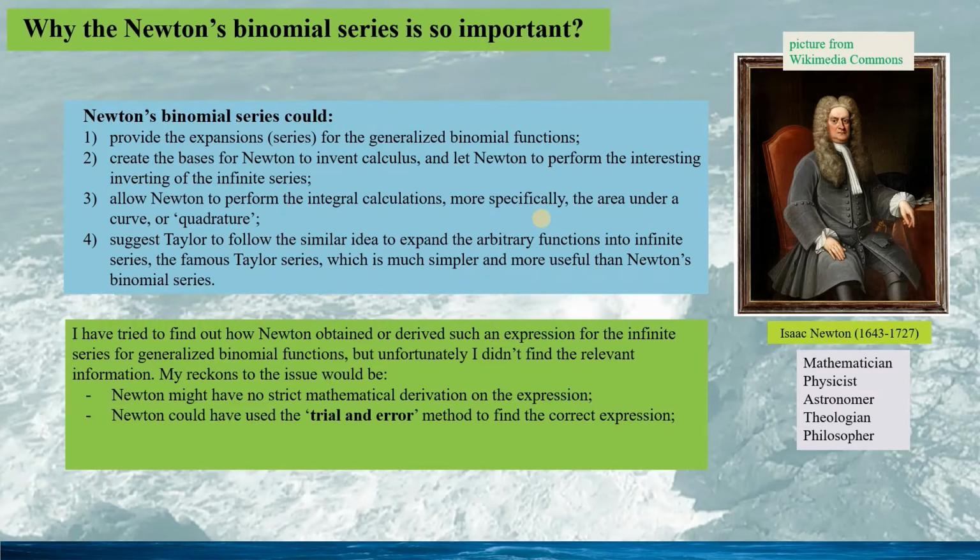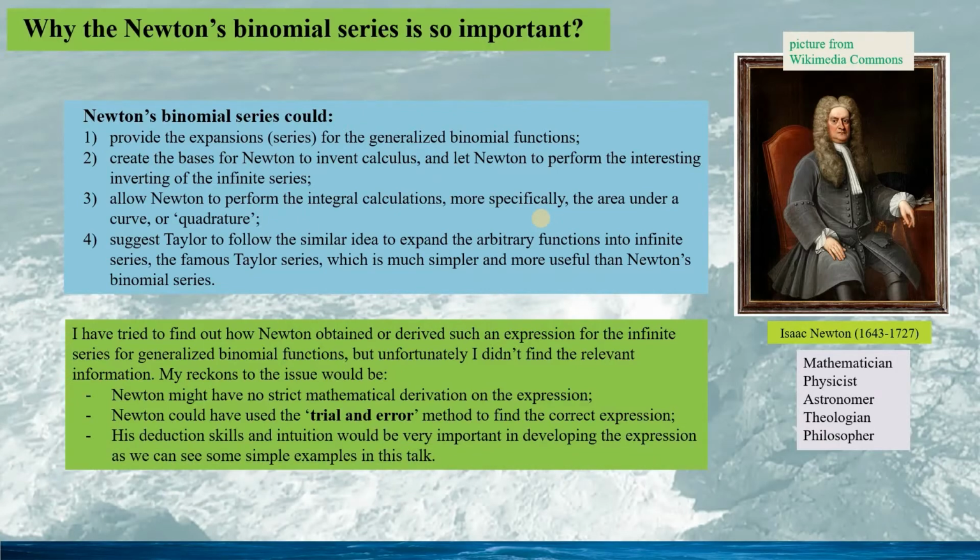Newton could have used the trial and error method to find the expression. His deduction skills and intuition would be very important in developing the expression, as we can see from some simple examples in this talk.